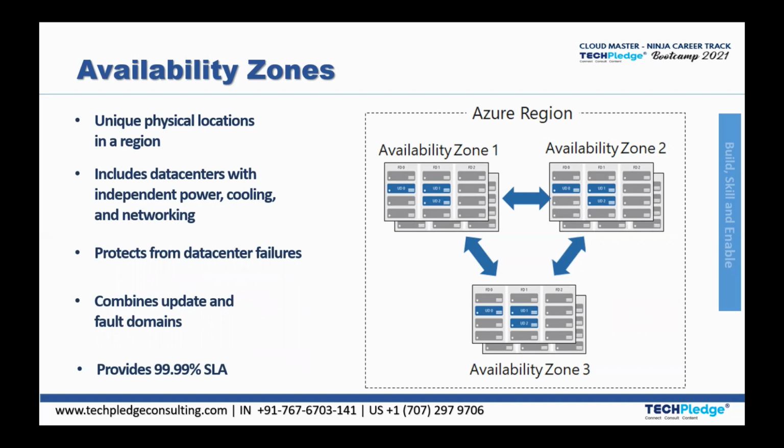That's why, if a region has multiple availability zones, like two, three or more, then you can call them availability zones. Here again, if you are keeping your machines in availability zones, then follow the standard load balancer.